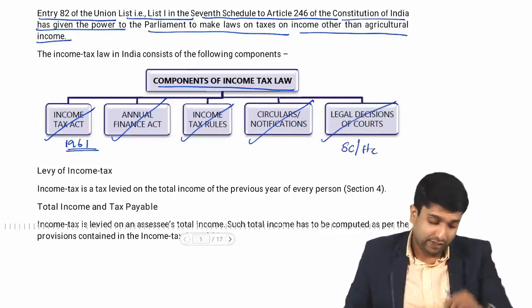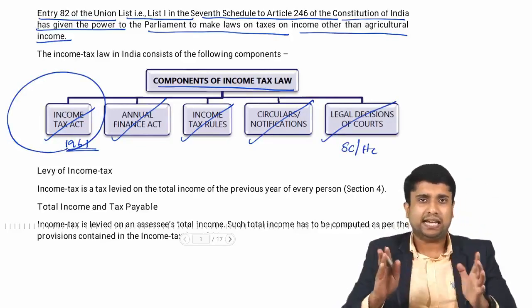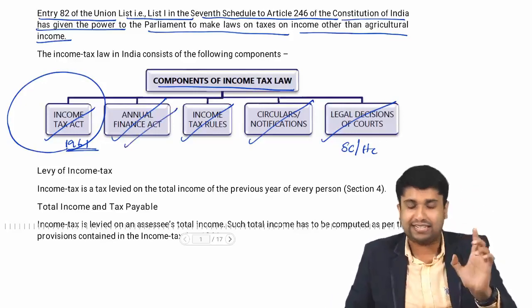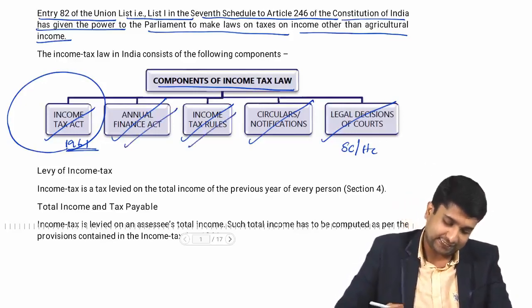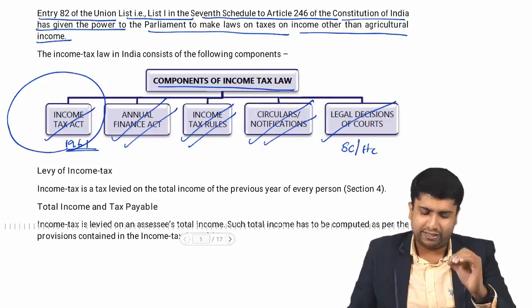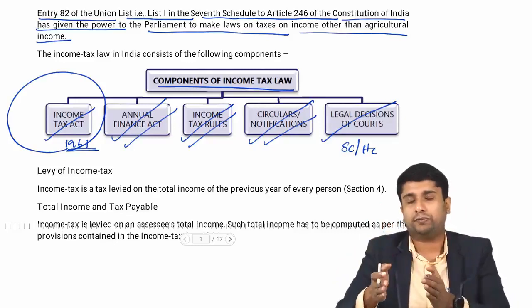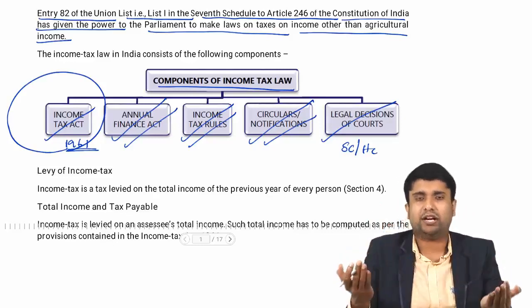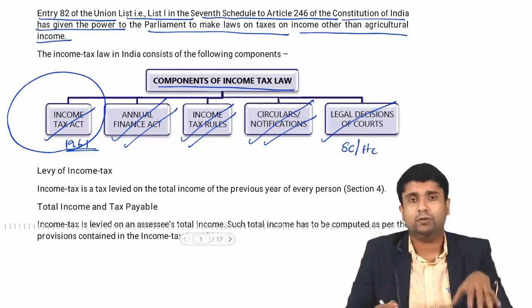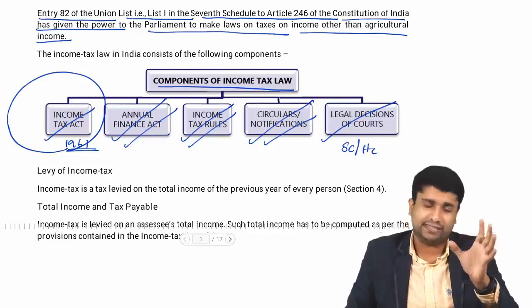So at the inter level, you need to study the Income Tax Act. Not the entire act, but selected few areas. And a few provisions of the Annual Finance Act, then selected income tax rules, and a very limited number of circulars. The legal decisions of courts, that means High Court and Supreme Court decisions, you don't need to cover at your inter level. When you are at your final level, you definitely need to study legal decisions of courts, especially High Court and Supreme Court citations.